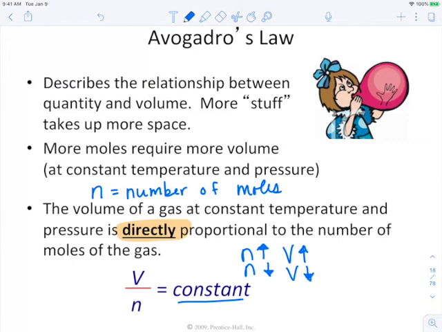So Avogadro's law says that the more moles we have, the greater the volume. So I have that picture of that little girl blowing up her balloon. And the idea is the more stuff she puts in, the more moles of gas she puts in, the bigger the balloon's going to be. And if she lets some of that air out, it's going to get smaller. So this is directly proportional. As the number of moles go up, so does the volume. You put more stuff inside, it's going to get bigger. Likewise, you let some out, it's going to get smaller. And the stuff we're talking about here are the number of moles of gas.